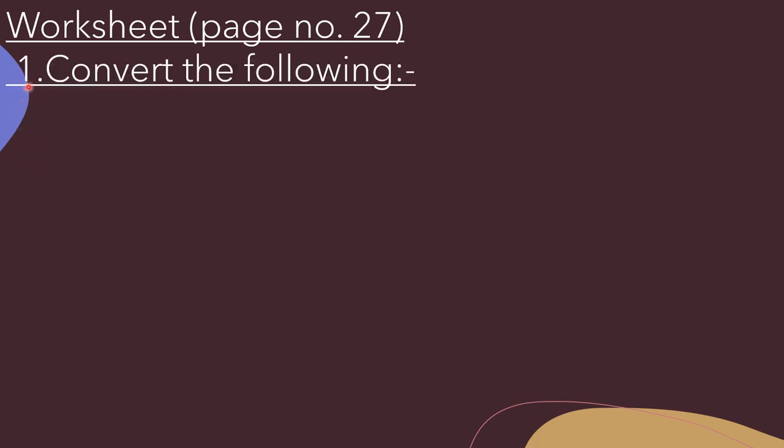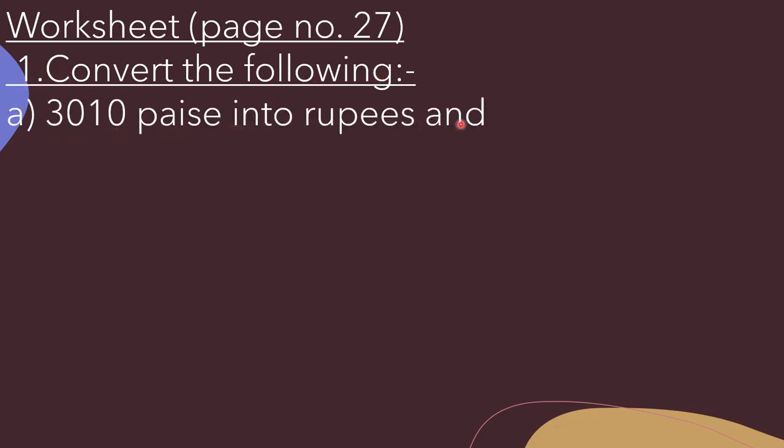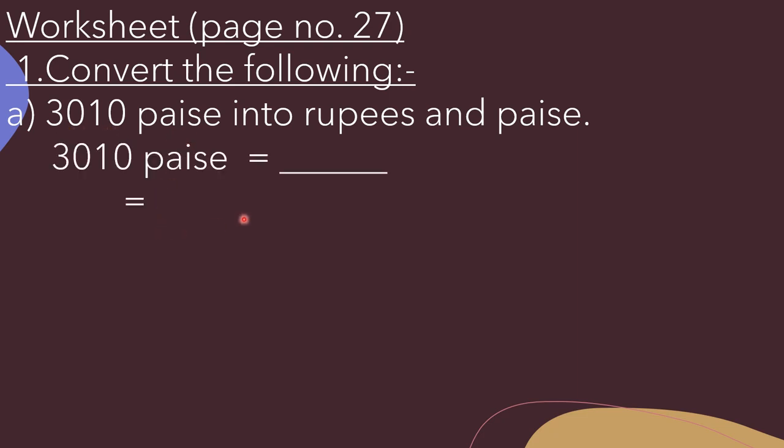Now beta we will do the worksheet which is given on page number 27. So here in question number 1 it is given, convert the following. A part, 3010 paise into rupees and paise. So here beta, because we want to convert paise into rupees and paise, we need to divide 3010 paise by 100. So here we will write 3010 divided by 100. And how can we divide a number by 100?